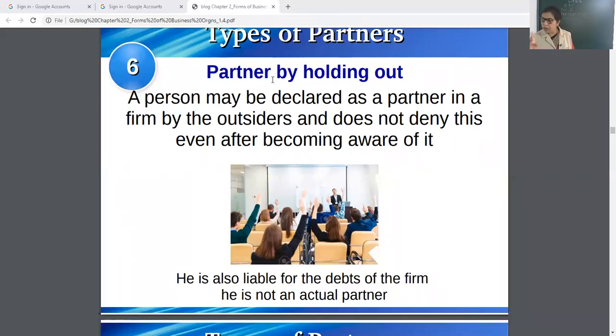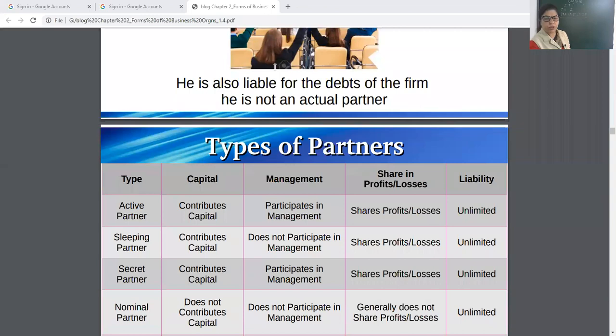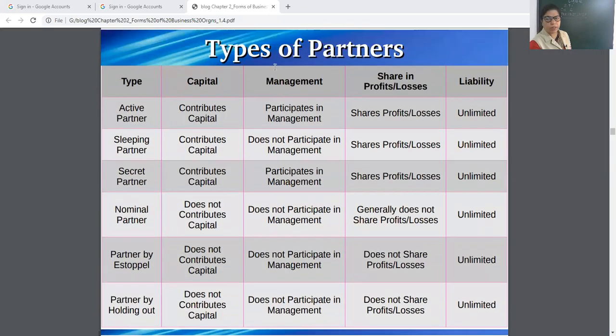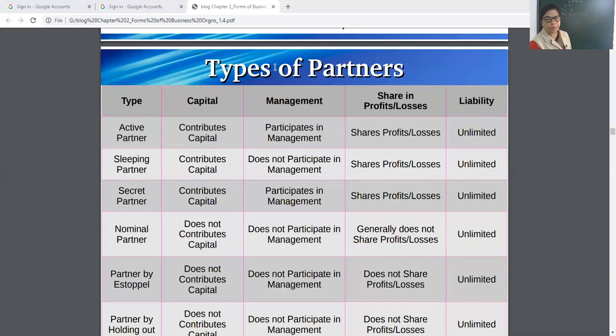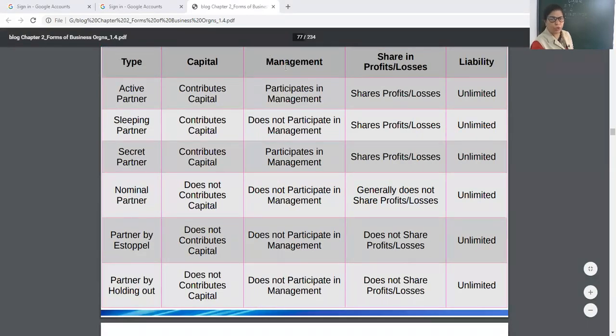I am aware that they are using my name. The public are thinking that I am the partner and I do not deny this. Then I will be liable for the debts. I am not an actual partner, my dear. I am not sharing the profits. I am not contributing the capital. Then also I am liable. Okay. So this is one slide for you which can be useful for you, my dear children.